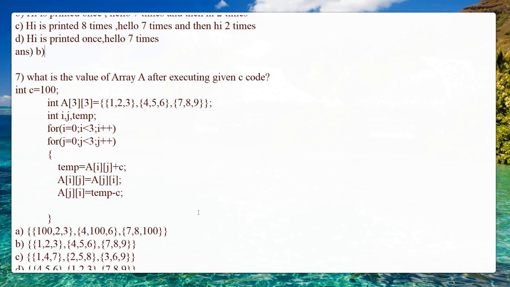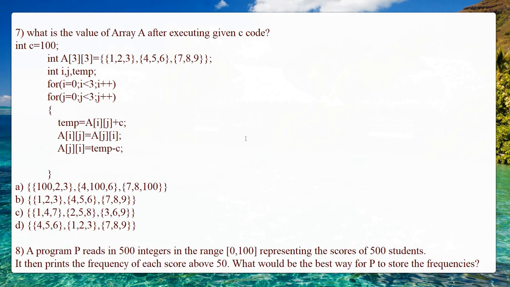So next one is the seventh one. What is the value of array after executing the given C code? So C is 100. This is an array with 1, 2, 3, 4, 5, 6, 7, 8, 9. We have two for loops. Initially i is 0, j is also 0. So temp is equal to array of 0, 0. At the 0th position, what we have is 1.